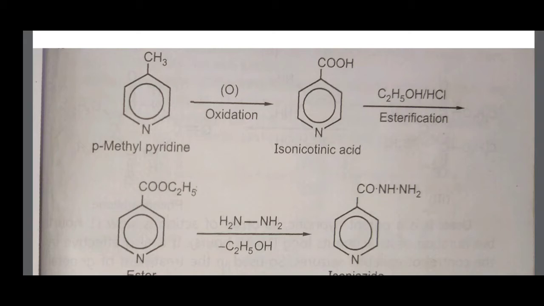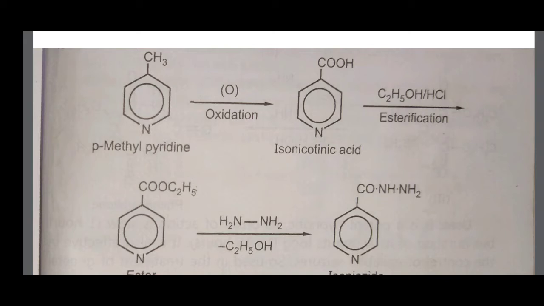The first drug is isoniazid. Isoniazid is used as an anti-tubercular drug. It is also called rimifon or isonicotinic acid hydrazide. It is synthesized from paramethylpyridine, also called 4-methylpyridine. On oxidation, 4-methylpyridine forms isonicotinic acid, and this is followed by esterification and treatment with hydrazine to give isoniazid.